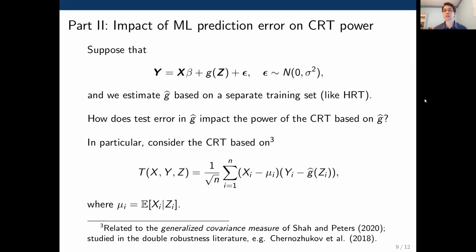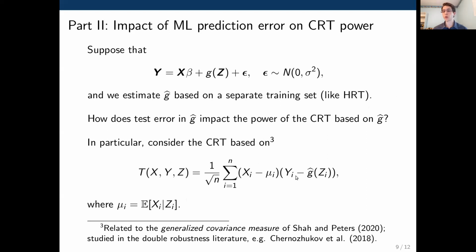So in particular, let's consider the CRT based on this test statistic t, which amounts to a correlation between x and y after accounting for z in both of them. So we adjust x for z by just subtracting the conditional expectation of x given z, which is known based on the model-X assumption.